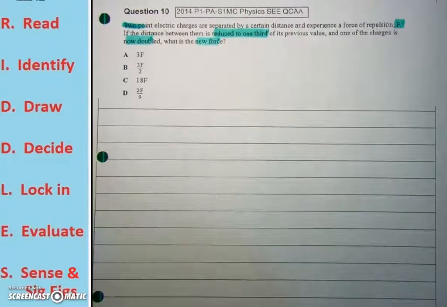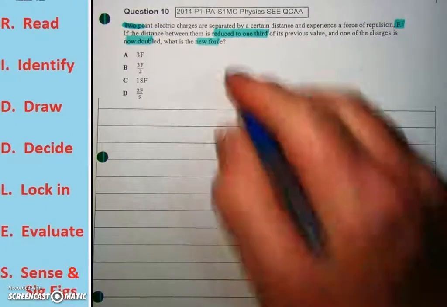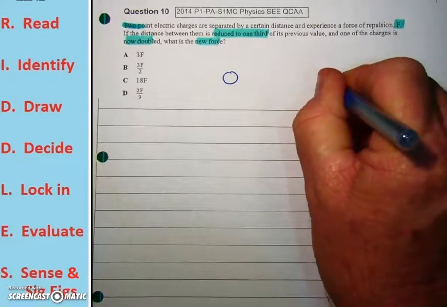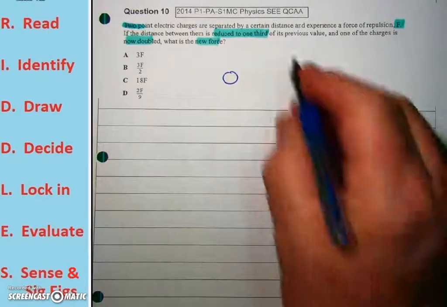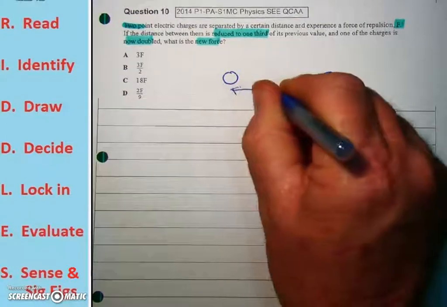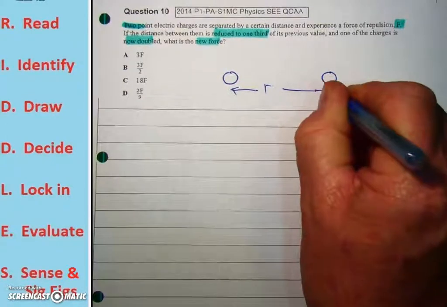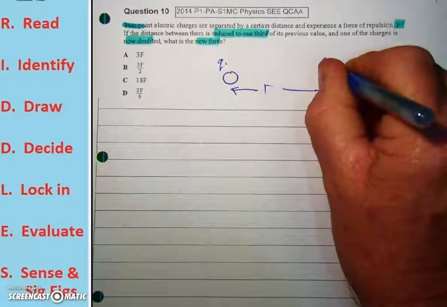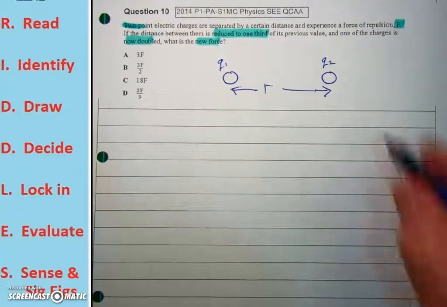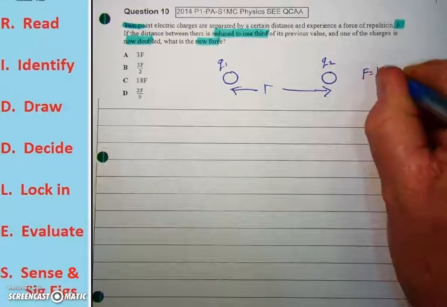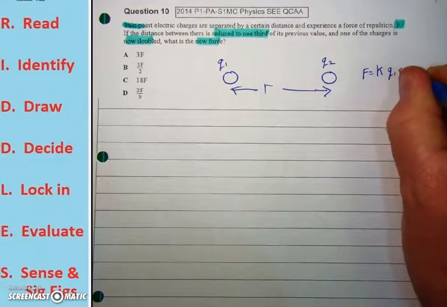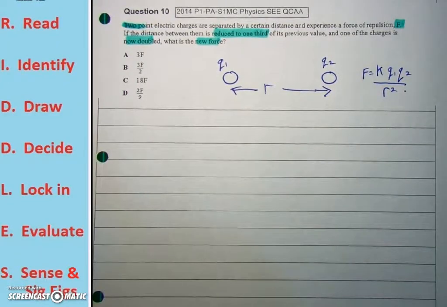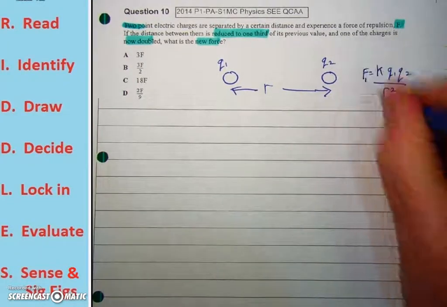We've read, we've identified, so let's draw. In the original situation, we have two charges like so. Two point charges, they're separated by a certain distance r, and if this is Q1 and this is Q2, the force between those is given by Coulomb's law, k Q1 Q2 over r squared. That's our original situation, so we'll call that force 1.